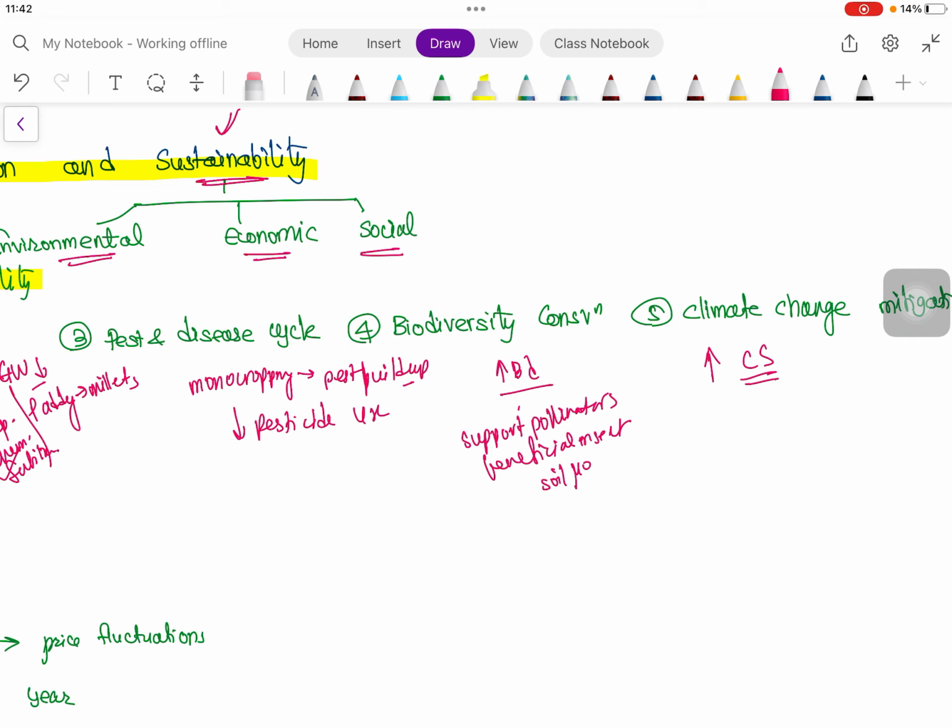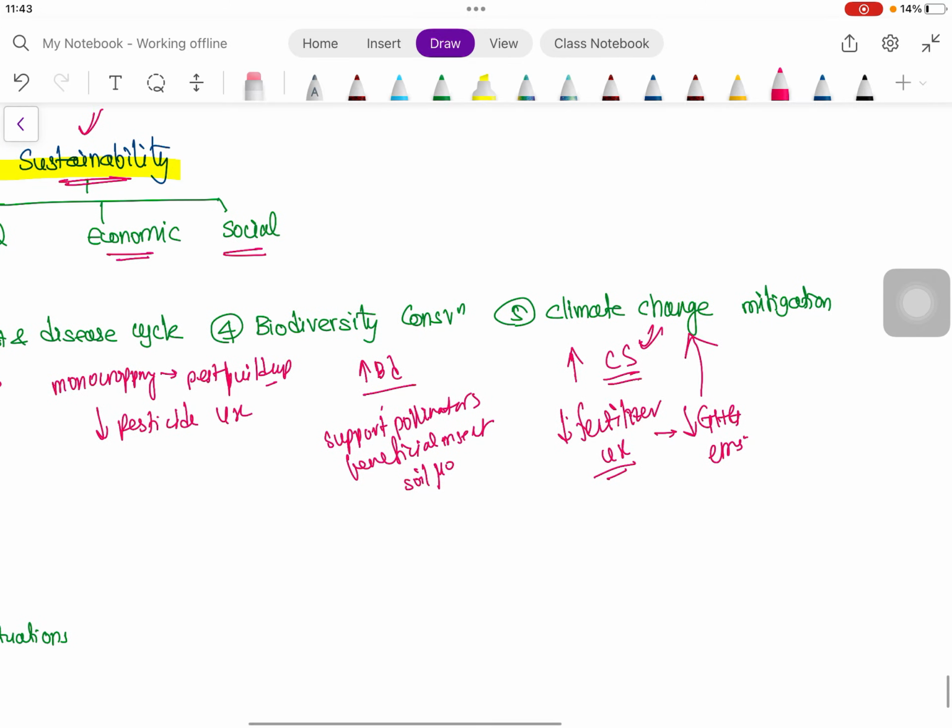We will deal with carbon sequestration in some later video. As the biomass increases, carbon sequestration also increases. Another thing is that we are using less fertilizer here, and that will definitely reduce greenhouse gas emissions, which will ultimately help in climate change mitigation.